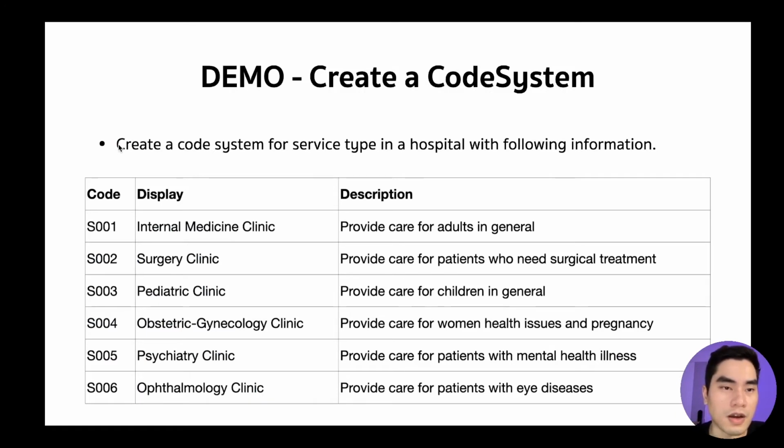So we will create a code system for service types in a hospital with the following information. So we have 6 clinics, and here are the code, display, and description. For creating a code system, we will use a tool called Snapper from CSIRO.